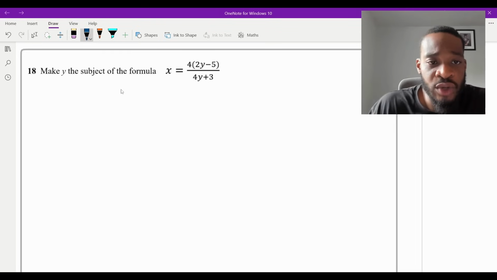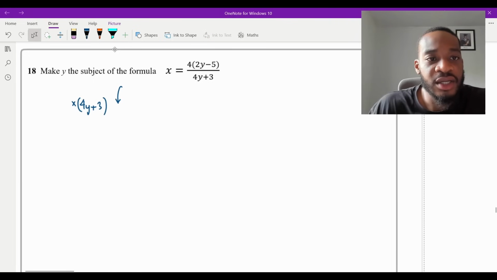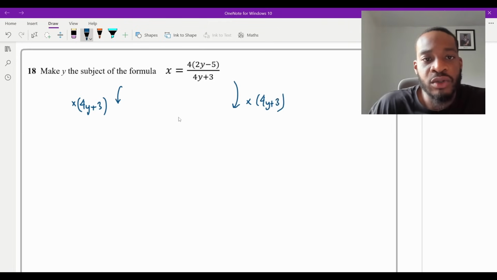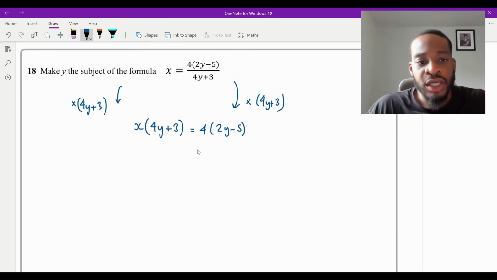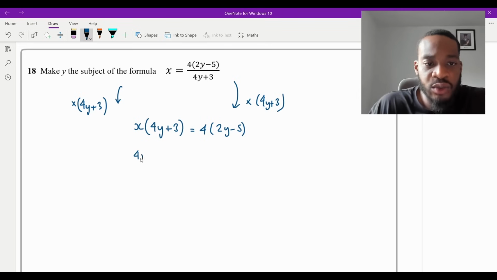So the first step I would do is multiply both sides by the denominator, 4y plus 3, like that. Let me move this up a bit, just so it's in line with the multiplication, on the right side as well. So it's going to be like this on both sides. So now it's going to become x multiplied by 4y plus 3 is equal to 4 and then 2y minus 5. Now, we've got no fractions anymore. We need to move things around. So we now need to get rid of the bracket. So you're going to expand both sides. So if I do that, it's going to be 4xy plus 3x is going to equal 8y minus 20, isn't it?